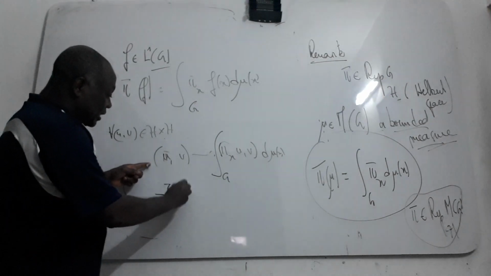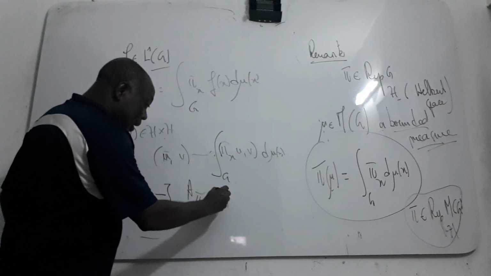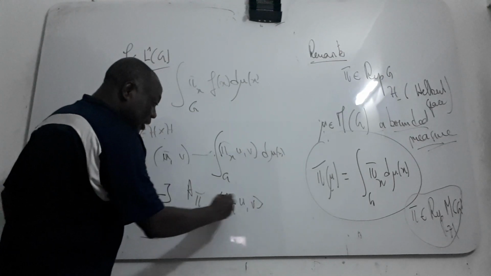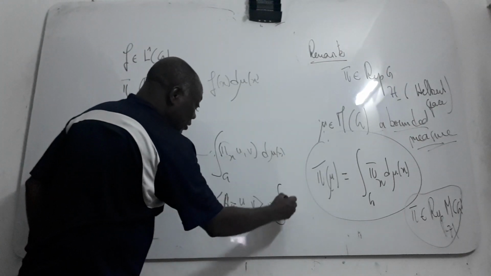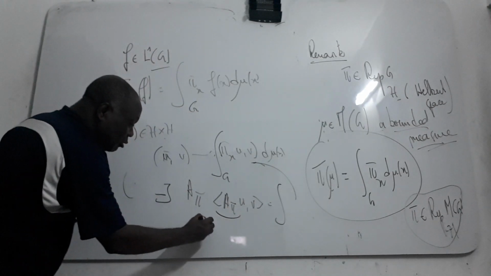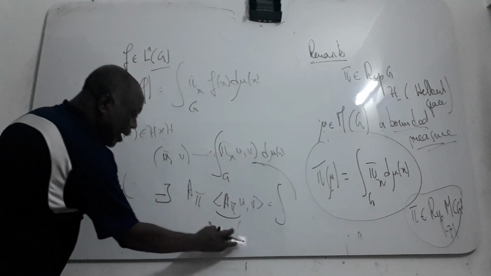Then there will exist an operator pi of mu such that pi of u, v is equal to this. Then what we call pi of mu is the representation of your mu.